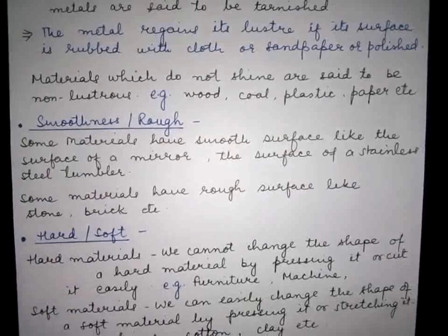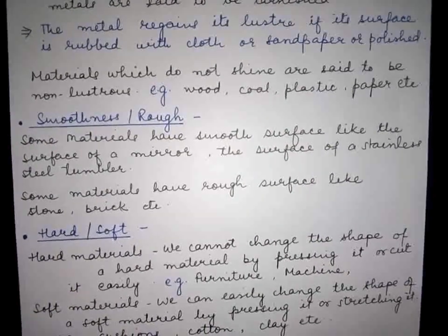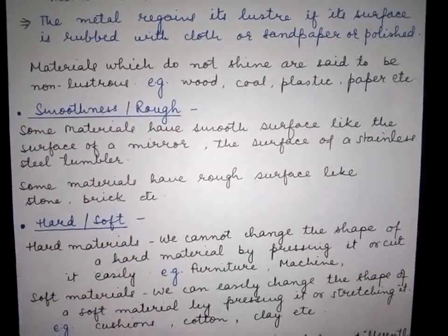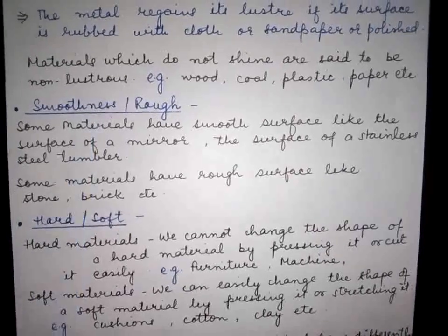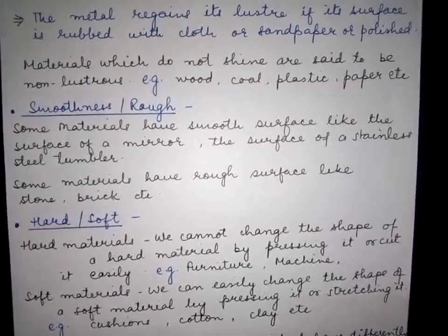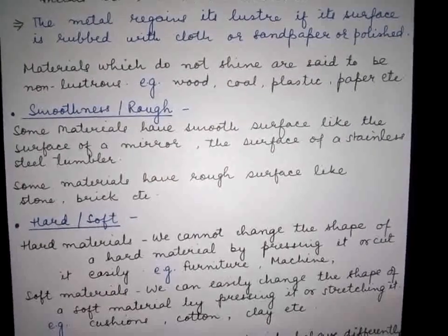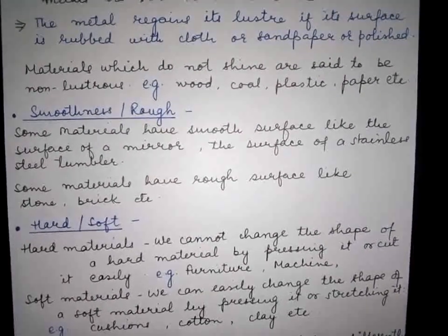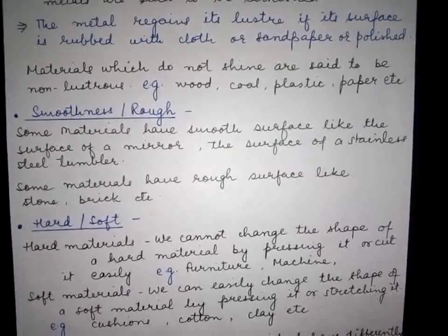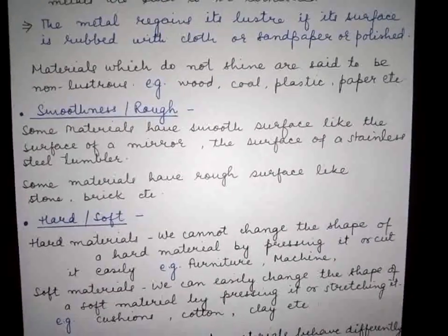Now we have another way of classification, like smoothness and roughness. As you know, some materials have a smooth surface. When you touch the surface of a mirror, you can see that it is very smooth. But on the other hand, when you touch any brick or stone, you can simply feel that it is very rough.